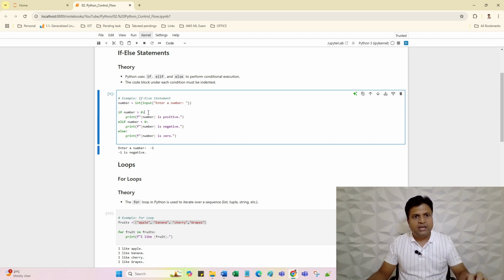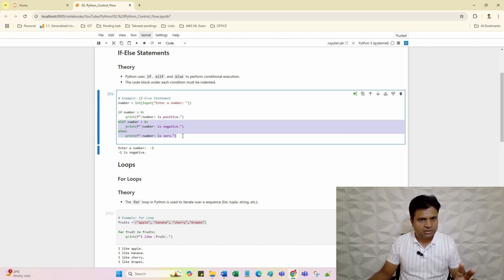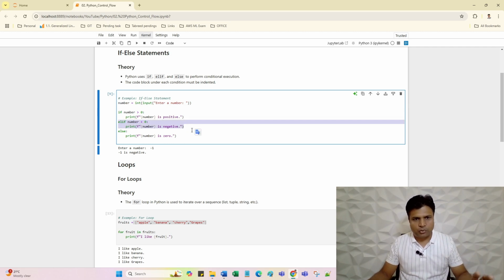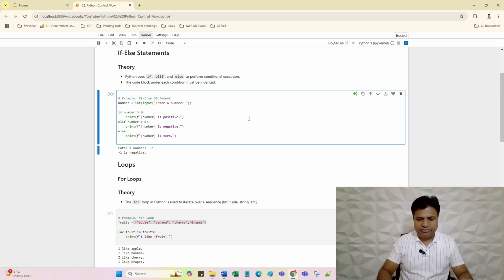In the next line, I'm just checking this number value against 0. If this number value is greater than 0, this line will execute and control will not check the other conditions. If this particular condition is false, control will check the next condition. If this condition is also false, then control will directly go to the else condition if there are no more elif conditions in the program. So let's run this program to clarify the concept.